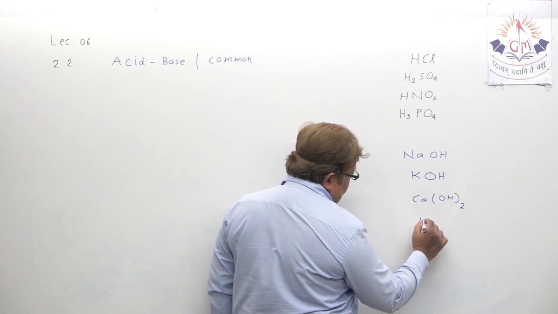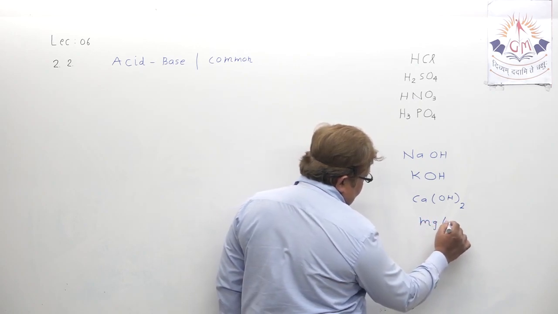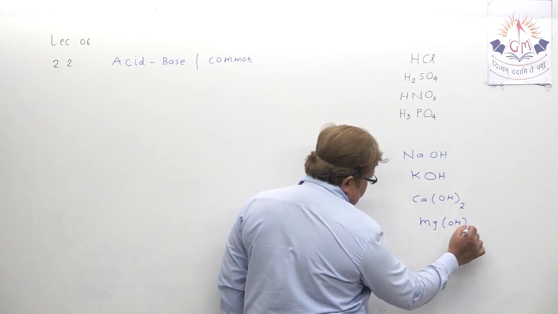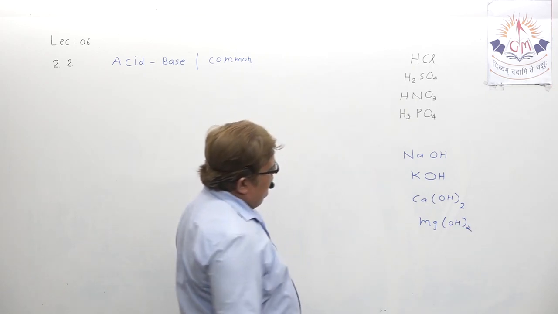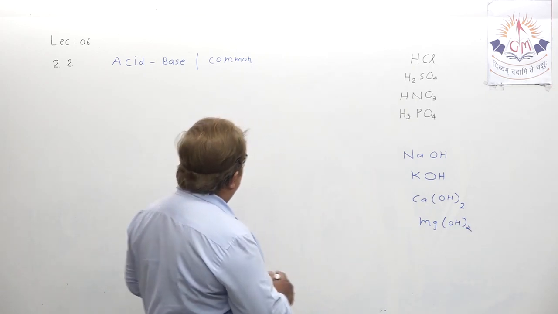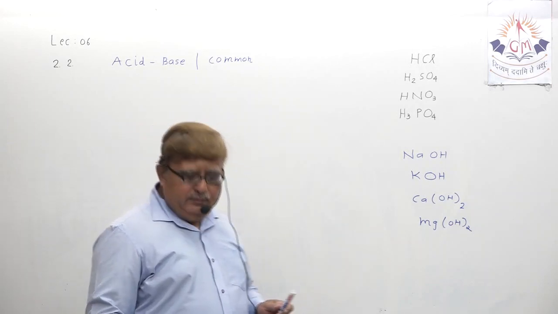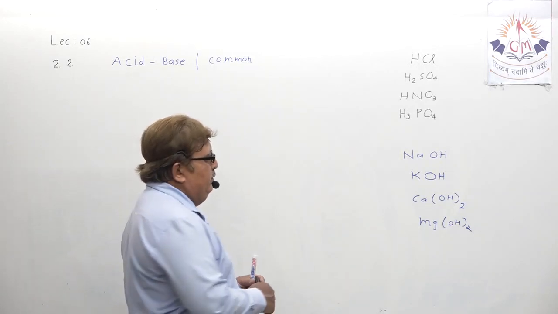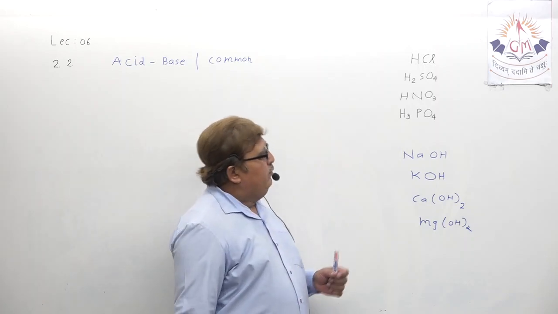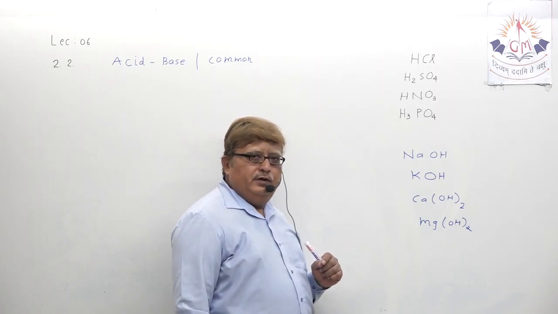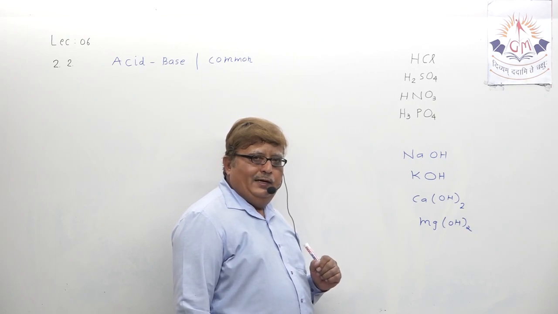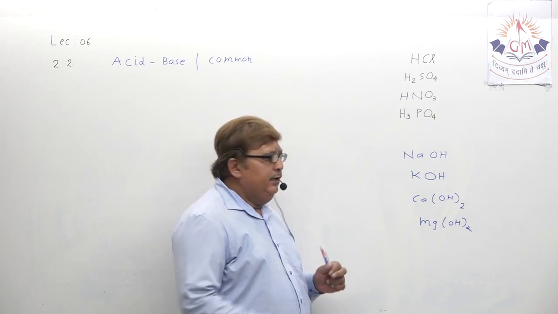Can you speak the formula of magnesium hydroxide? Mg(OH)2. What is common in acid and base? That is what we are going to discuss, my dear students. We have written 4 acids and 4 bases already.